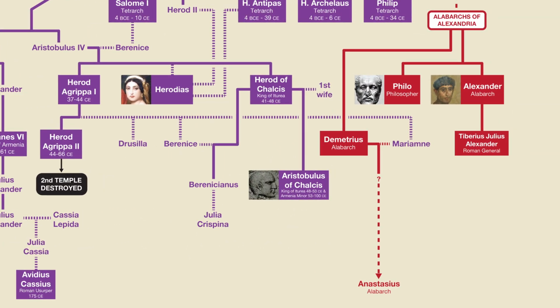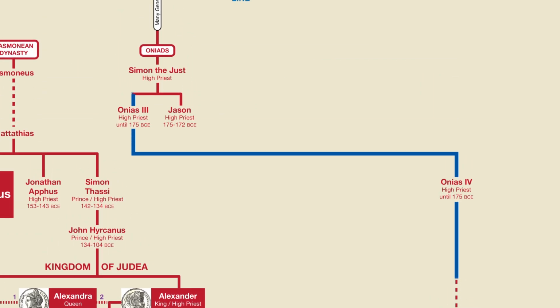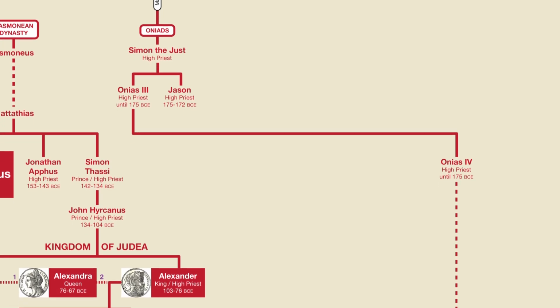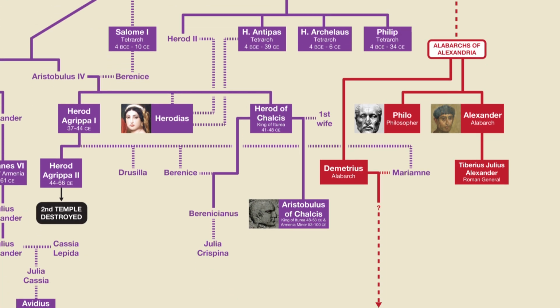Finally, we reach the Egyptian branch. This branch was created when Agrippa II's sister Mariamne married Demetrius, the Alabarch of Egypt. The Alabarch was the term for the manager of the port of Alexandria, and this was a hereditary position held by a specific Jewish family dating back to the Hellenistic period. Remember the Oneids that were mentioned at the beginning of this video? The ones who escaped to Egypt and built their own temple? Well, they were eventually replaced with a different priestly family who became known as the Alabarchs of Alexandria.